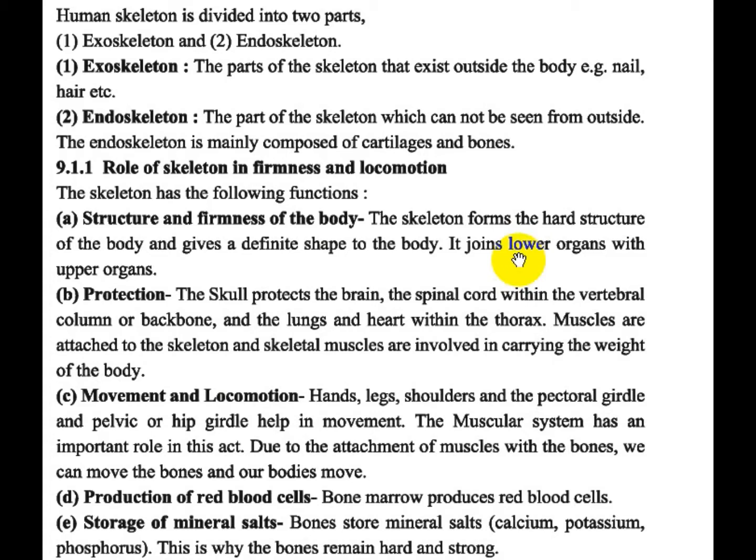There are two kinds of human skeleton, exoskeleton and endoskeleton. The parts of the skeleton that exist outside the body, for example nail and hair, are exoskeleton, and the endoskeleton is the part of the skeleton which cannot be seen from outside. For example, you can say humerus, femur, etc. Role of skeleton in firmness and locomotion.